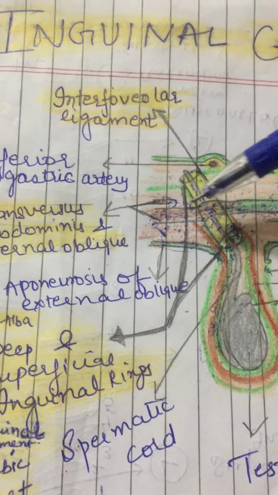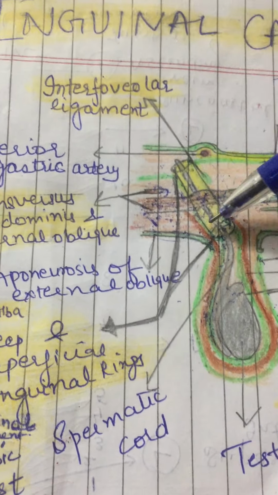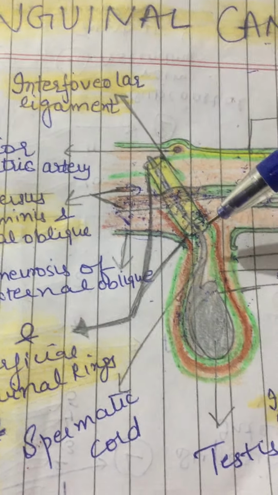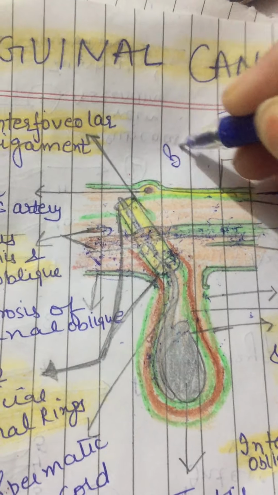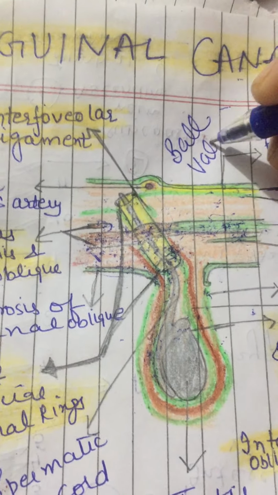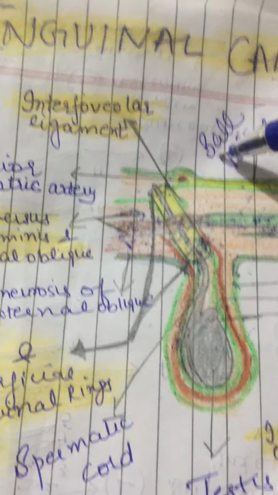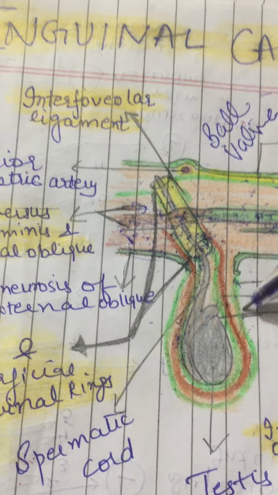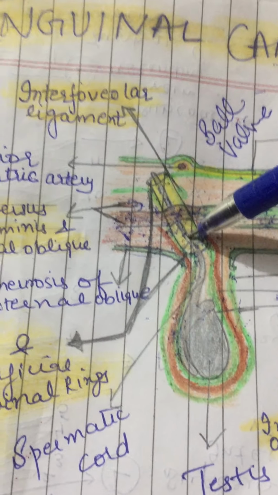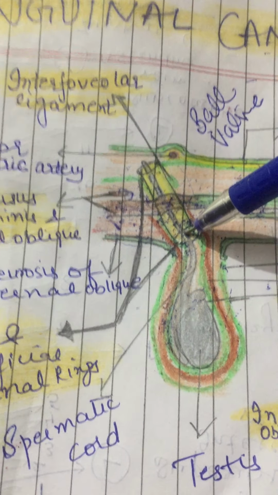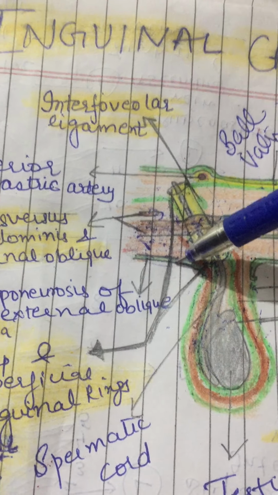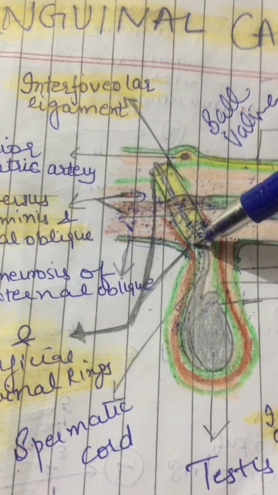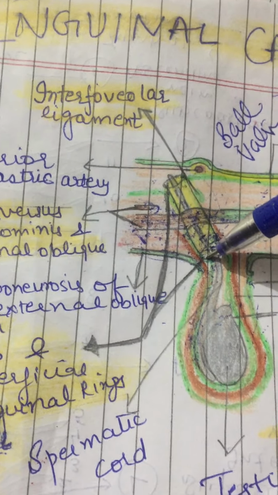When it contracts, the roof is approximated towards the floor and acts like a shutter. Then we have the ball valve mechanism: contraction of the cremaster muscle helps the spermatic cord to plug the superficial inguinal ring. And contraction of the external oblique muscle results in approximation of the two crura of the superficial inguinal ring, and this is called the slit valve mechanism.